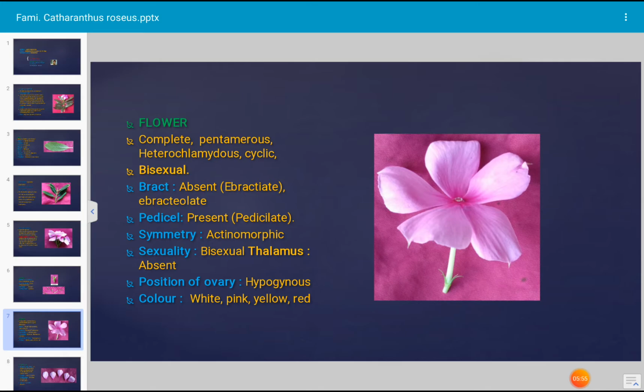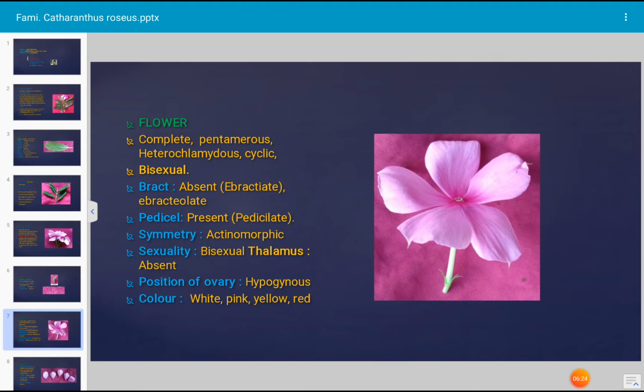Flower is pentamerous. Penta means 5. 5 petals are there. Pentamerous flower. And it is a bisexual flower. It is a regular flower. It is bisexual or hermaphrodite because it has androecium as well as gynoecium present. Both male and female gamete producing structures are present in the flower. Hence the flower is called as bisexual flower.